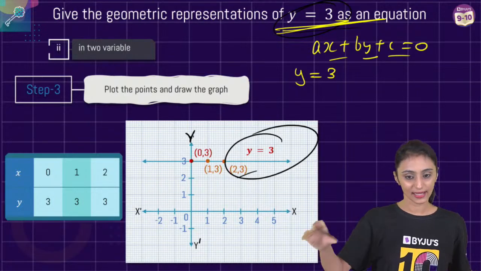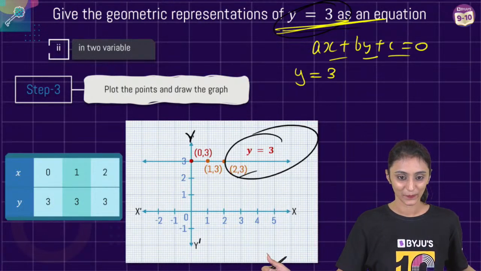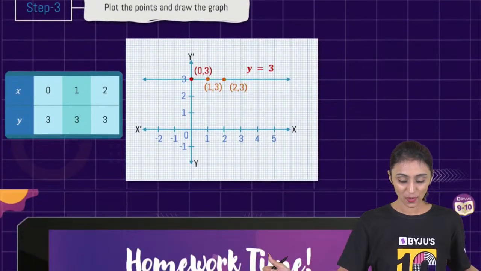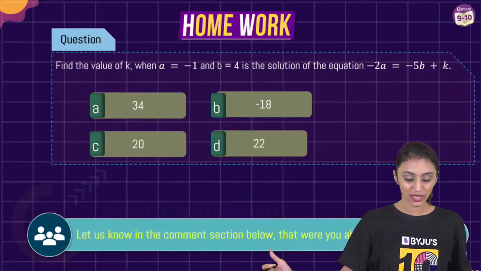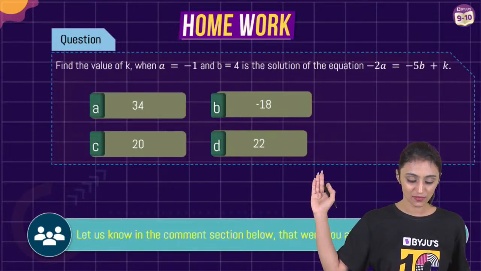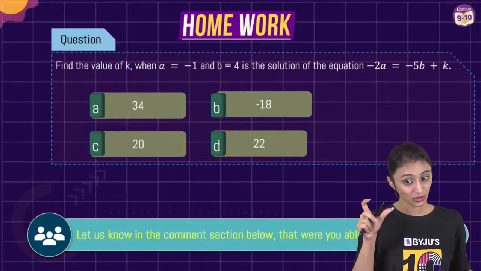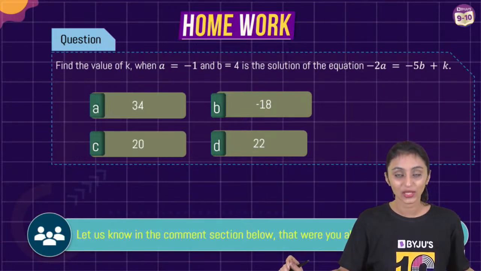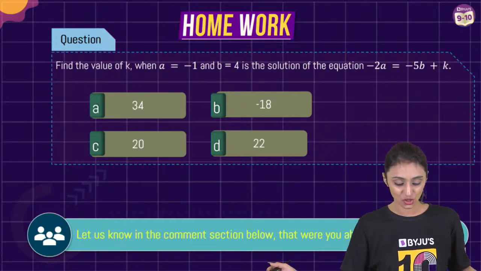Correct. In that case, B would be that. All right, so that was the last question. But we still have a question for you that you can try out after the class. Find the value of k where a is minus 1, b is 4 is the solution of the equation. Now you know the meaning of this term, and you have to look for the right answer. Try this out and let us know your answers in the comment section.